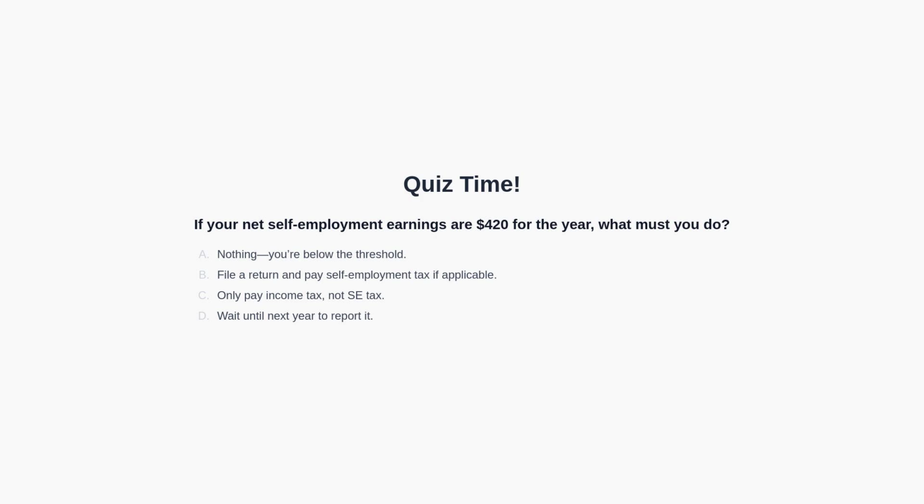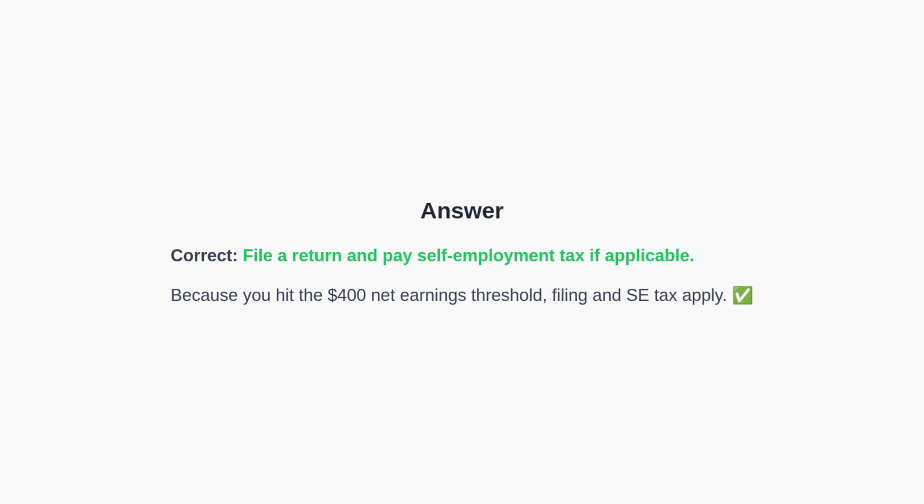You may pause the video now to think about the answer. We will discuss the answer in the next section of the video. The correct answer is to file a return and pay self-employment tax if applicable. Crossing the $400 net earnings threshold triggers the filing requirement and the self-employment tax.